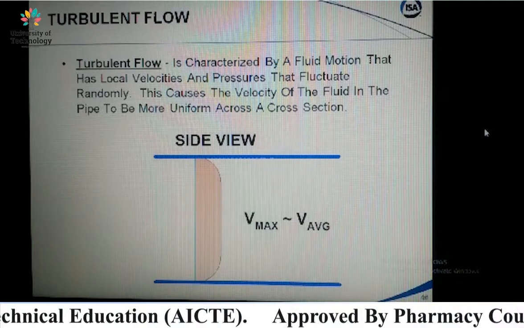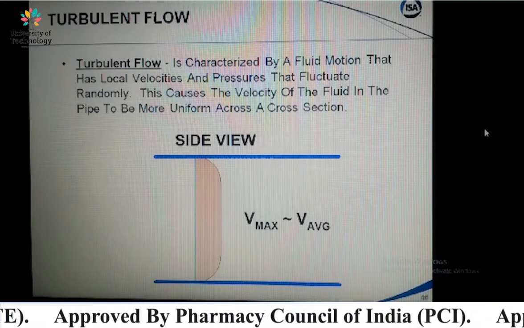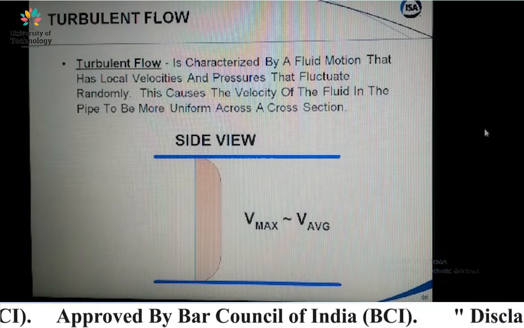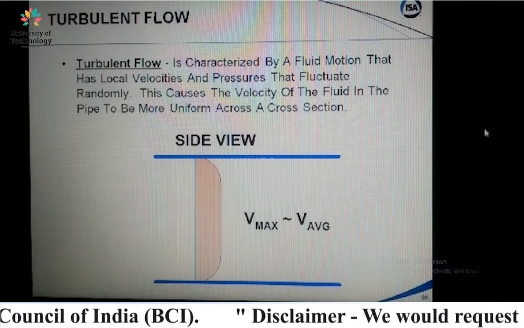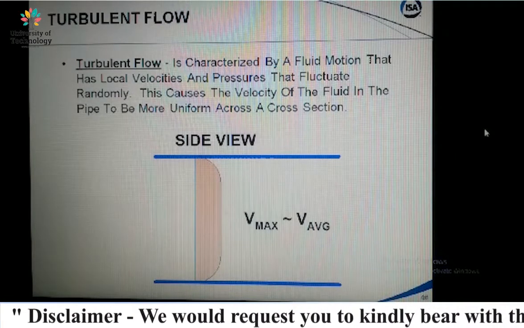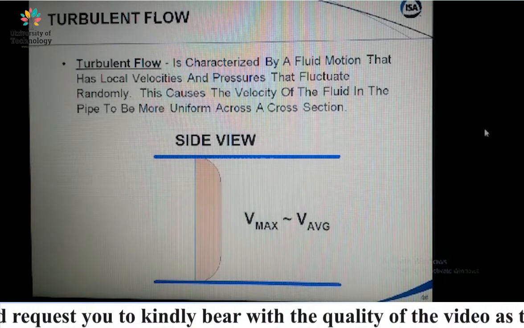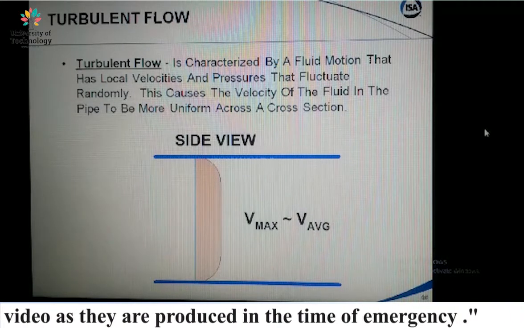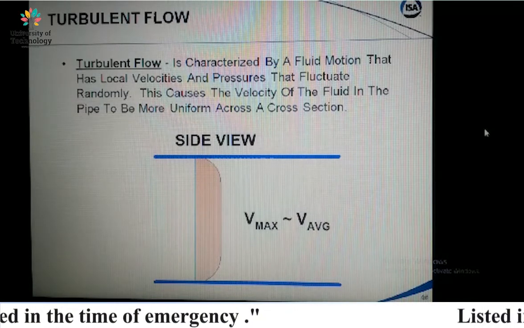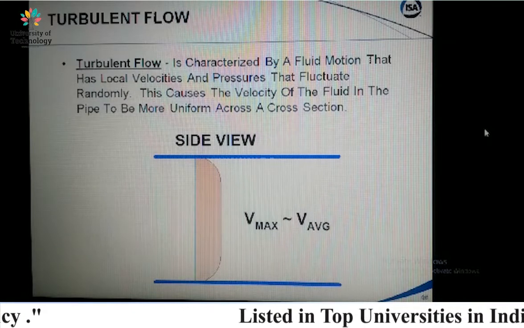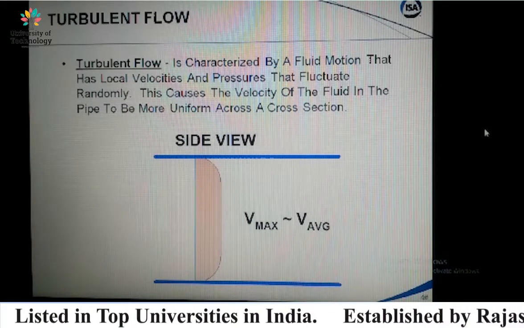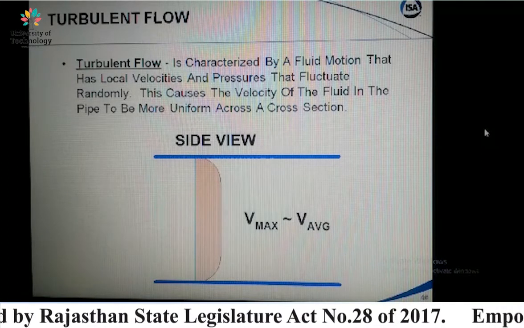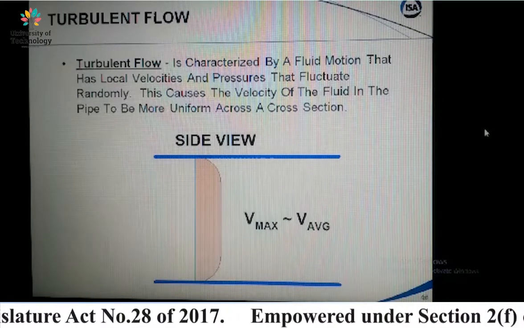After that, the flow is turbulent flow. Turbulent flow is characterized by fluid motion that has local velocities and pressure that fluctuate randomly. This causes the velocity of the fluid in the pipe to be more uniform across a cross section. In this we can see the side view of the flow, that is Vmax is almost equal to V average. So this is the turbulent flow.